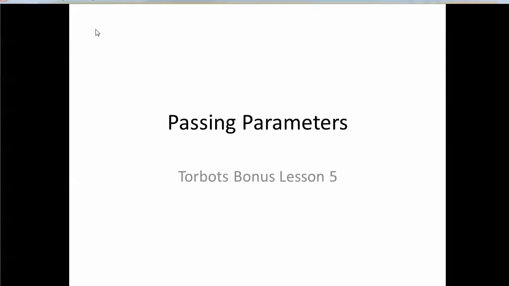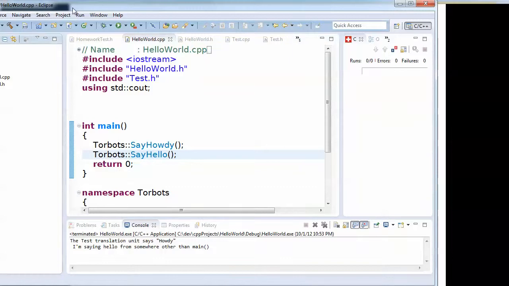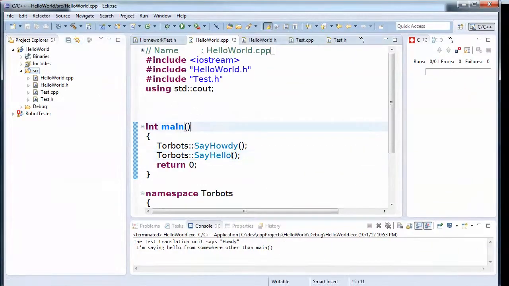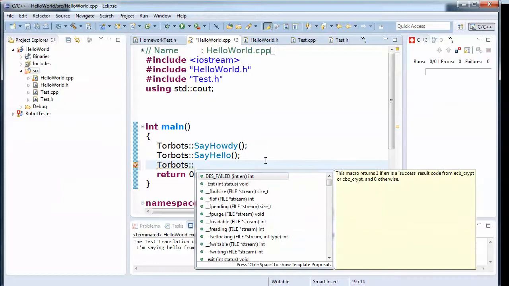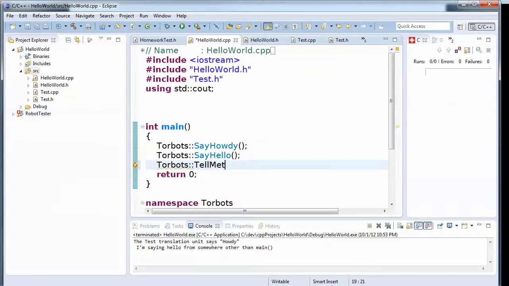All right, final lesson on modularity is passing parameters. So everything we've done so far has returned void and taken nothing. So we want to call something that takes some parameters. We're going to put it in our Torbots namespace and tell me the answer, and let's have it take a string. The answer is, and since we have a long tradition of this, 42. Have it take an int.